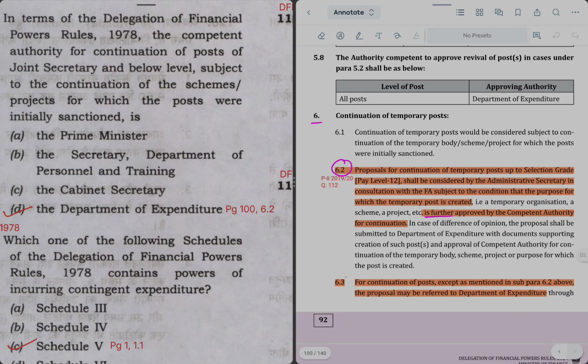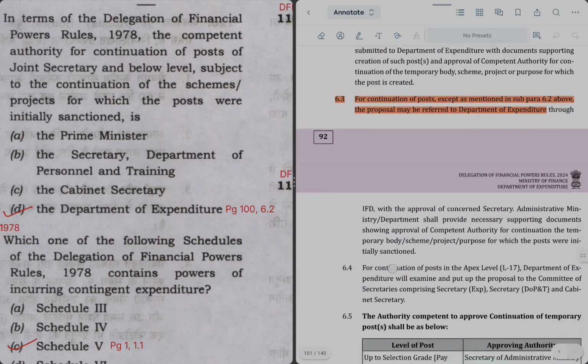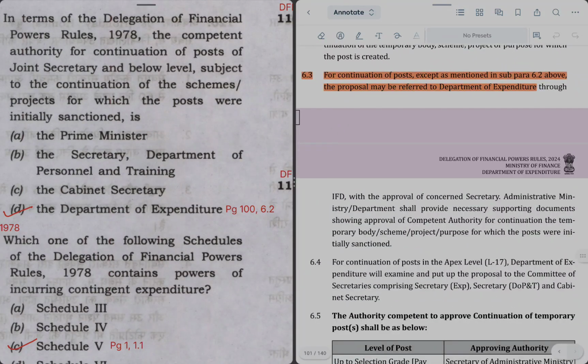After this it is said in para 6.3 for continuation of posts except as mentioned in sub para 6.2. So 6.2 mentions temporary posts, and 6.3 we will refer to where other posts are being discussed. In that case it is said that the proposal may be referred to the Department of Expenditure through FD, because FD is the linking division between the Ministry of Finance and the administrative ministry, with the approval of the secretary concerned.